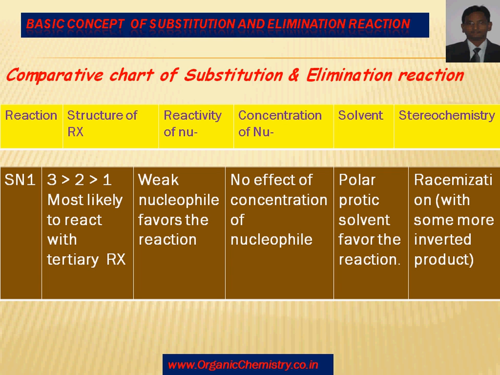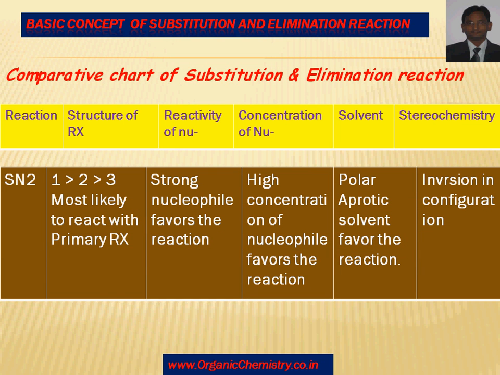If water is there, then the lone pair of oxygen stabilizes carbocation, while partial positive charge over the hydrogen stabilizes halides. In terms of stereochemistry, racemization with some amount of inverted product is observed in SN1 reaction, but the important part is the racemization.